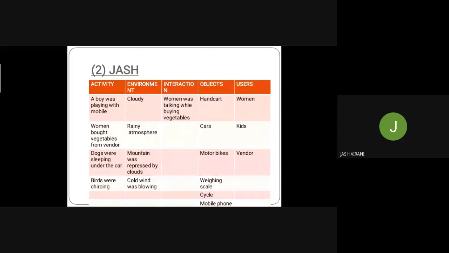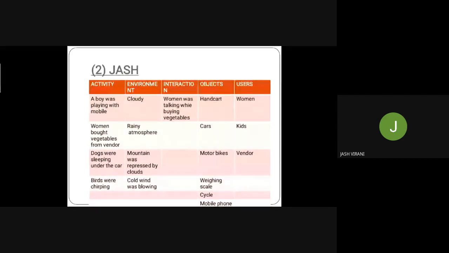So I was in Junagadh, so I could see the Girnar mountain. It was covered by clouds, and it was a wonderful scene, and cold wind was blowing. Interaction, in the interaction, woman was talking while buying vegetables with vendors and together.